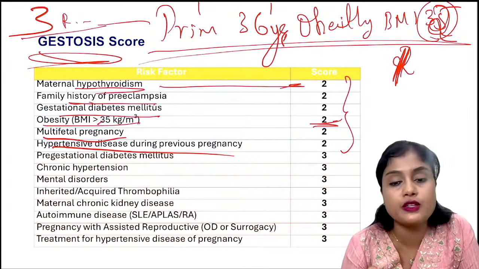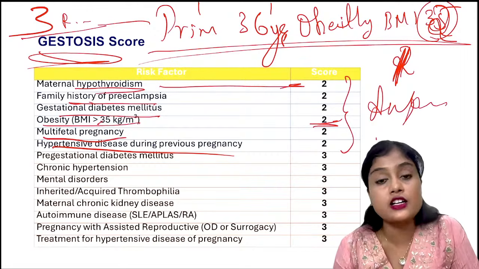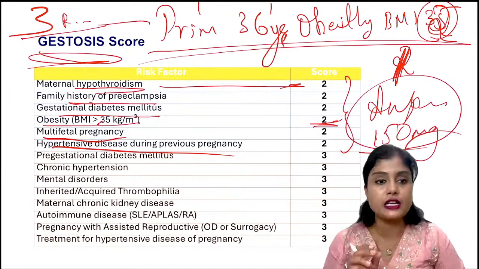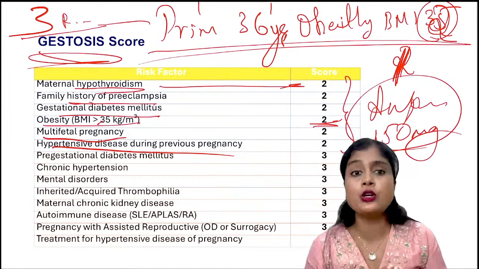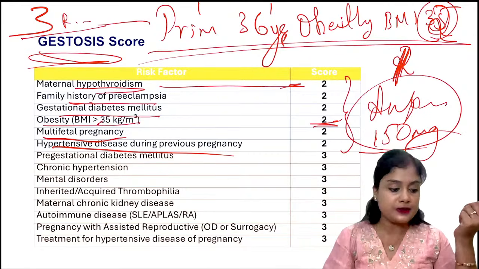She should be started with what? Aspirin. Low dose aspirin should be started for her, and she should get how much? 150 milligram of low dose aspirin should be given. This is the treatment. Whenever we predict something, we want to prevent preeclampsia. Now, how do we prevent? We give aspirin. As simple as that, isn't it?